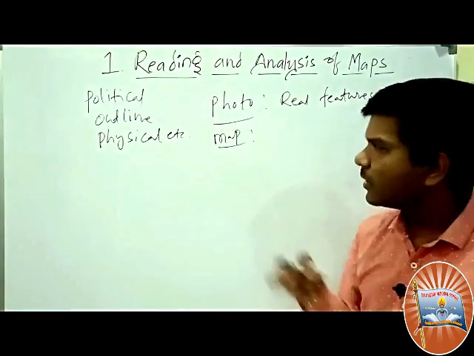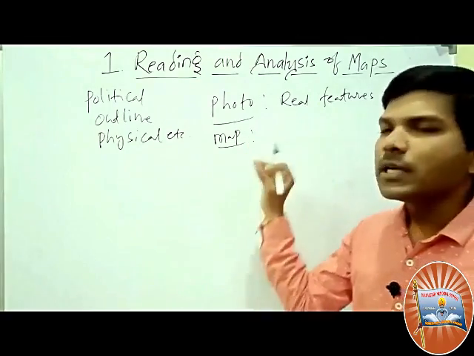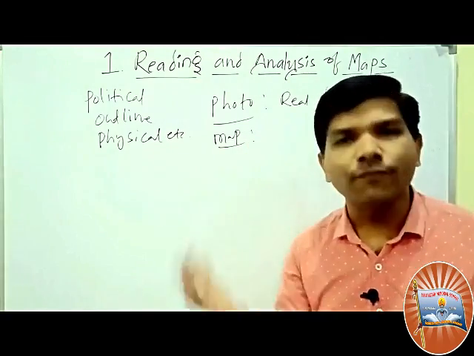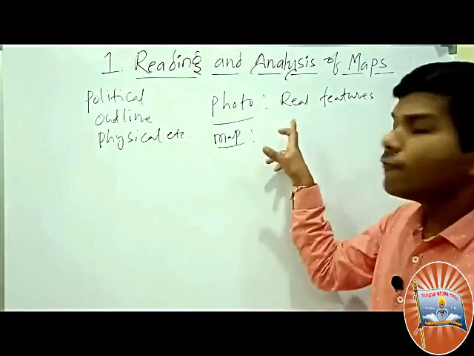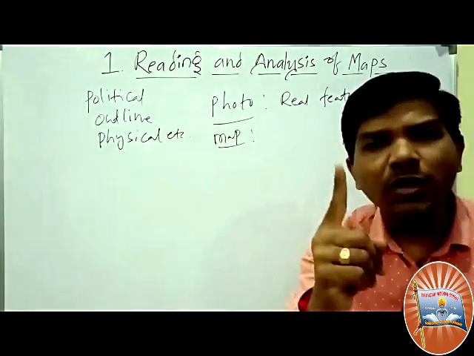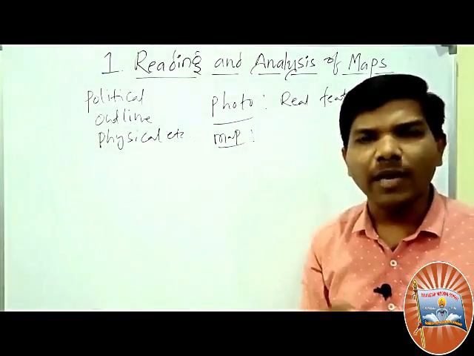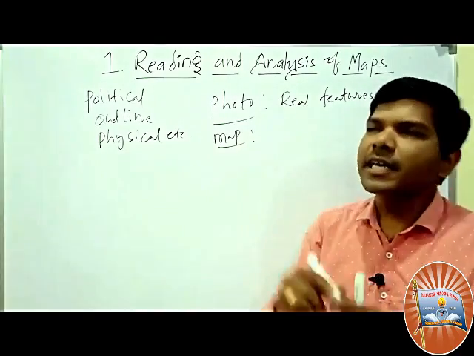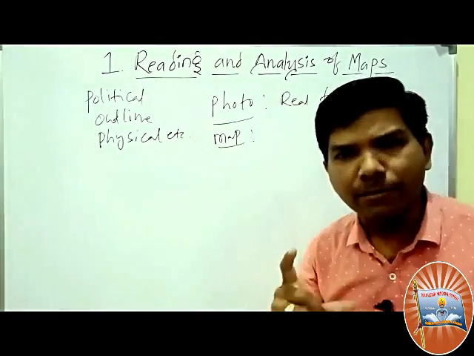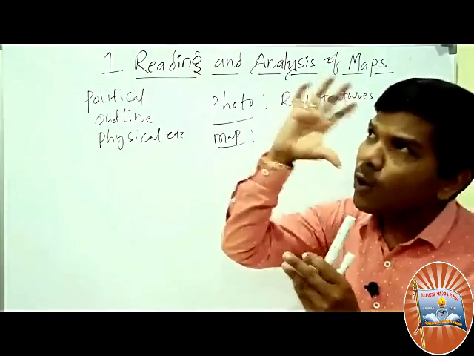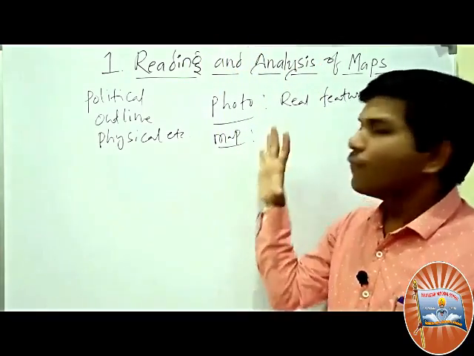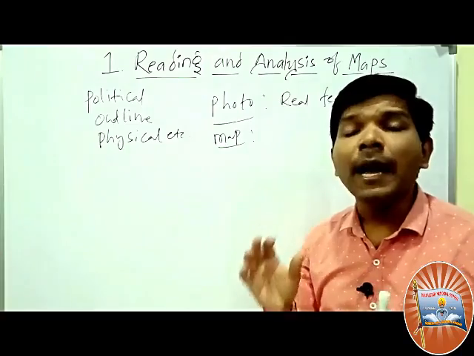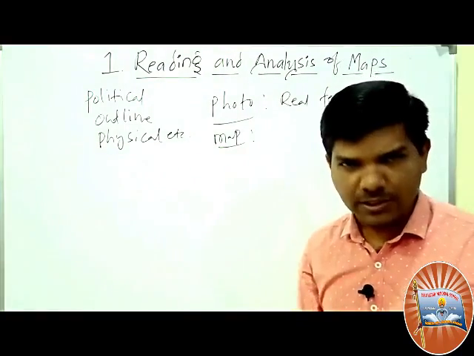That is a map. A map shows a number of things, but a photo shows only one particular thing. For example, if you take a photo of Charminar, it shows only the Charminar. But a map can show a number of things.